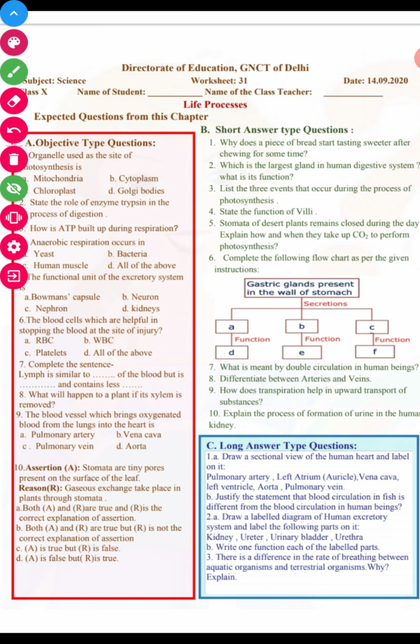The blood vessel which brings oxygenated blood from lungs to the heart is nothing but the pulmonary vein, which carries the oxygenated blood from lungs to the heart.